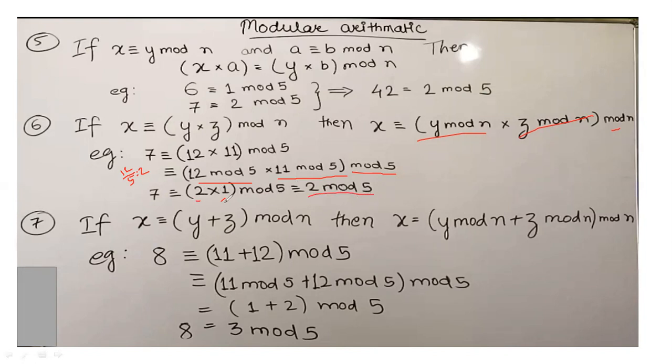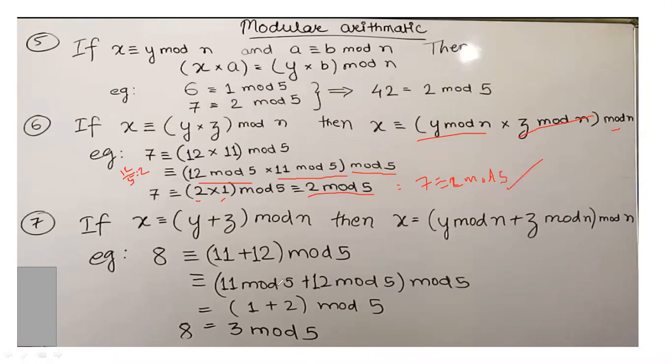So what is the actual expression here? 7 ≡ 2 mod 5. When you divide 7 by 5, the remainder is 2. So again it is valid.